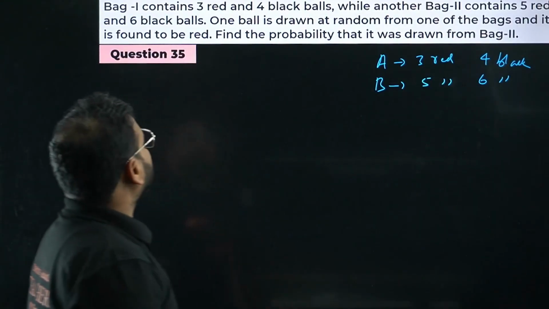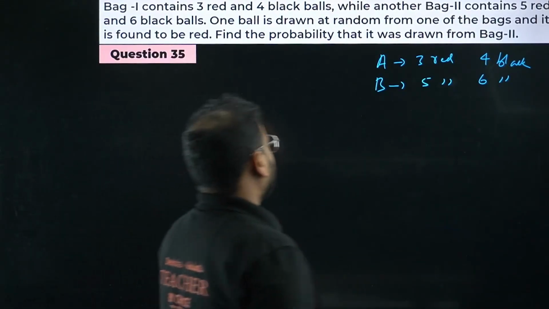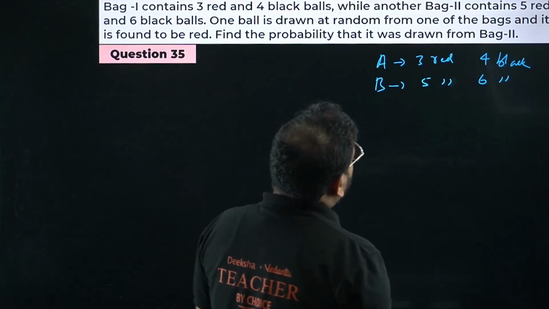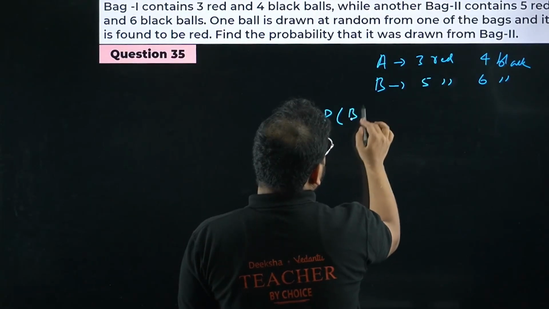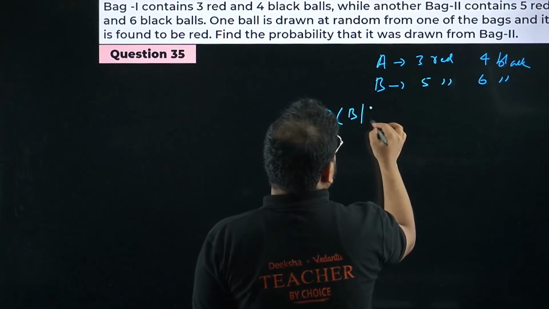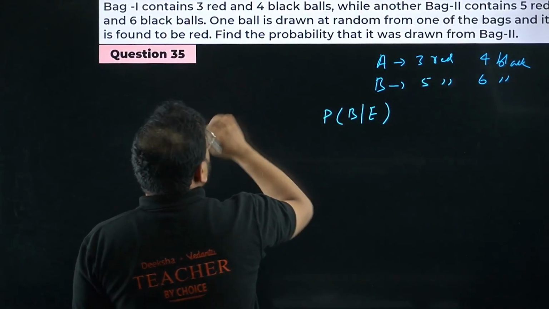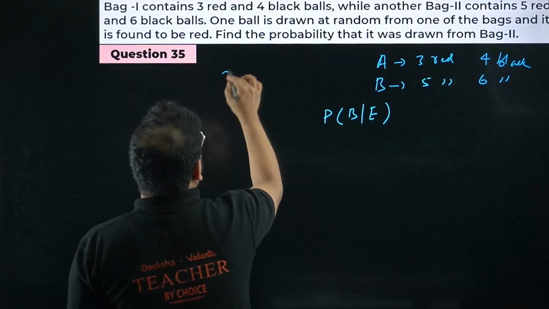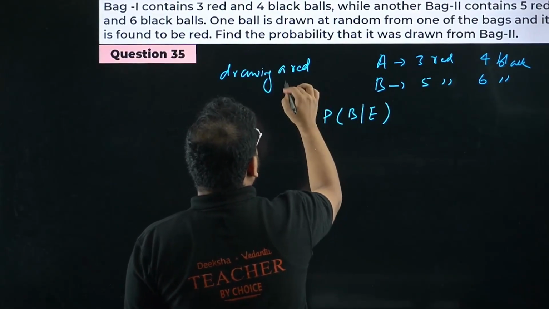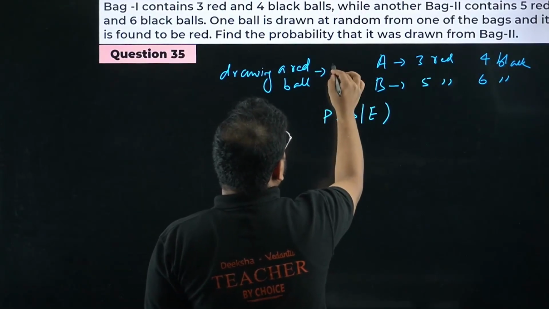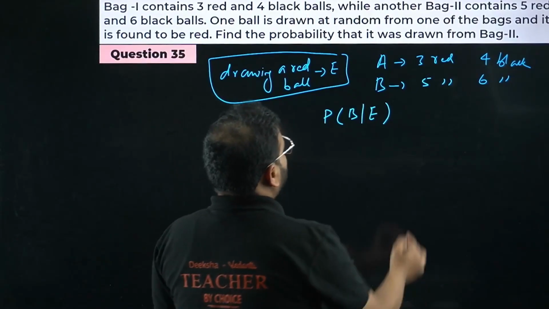What are they asking? One ball is drawn at random from one of the bags, and it is found to be red. Find the probability that it is drawn from bag number 2. So they're asking about bag B. Let's call the event of drawing a red ball event E. Then this is what we're looking for.